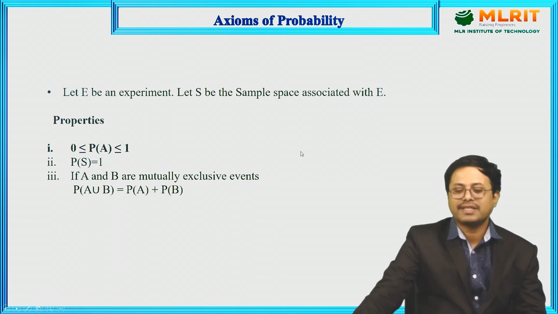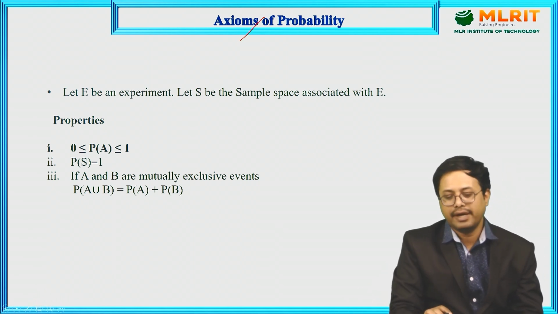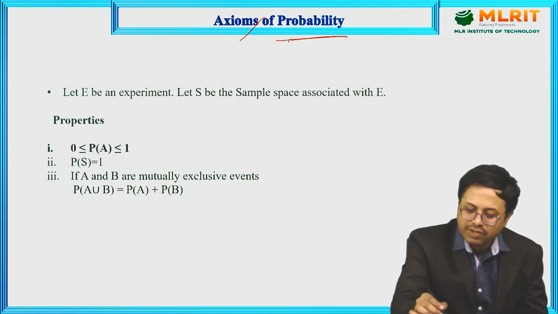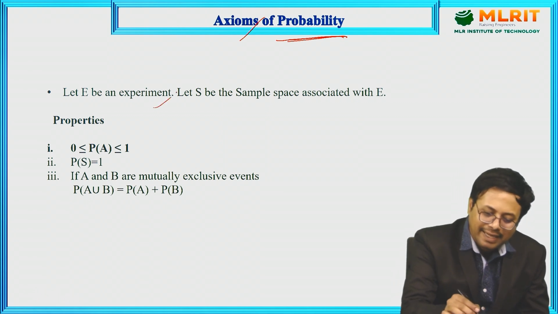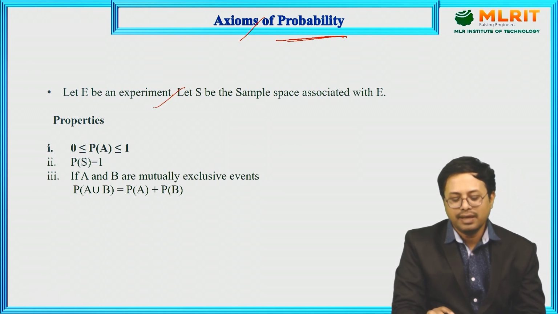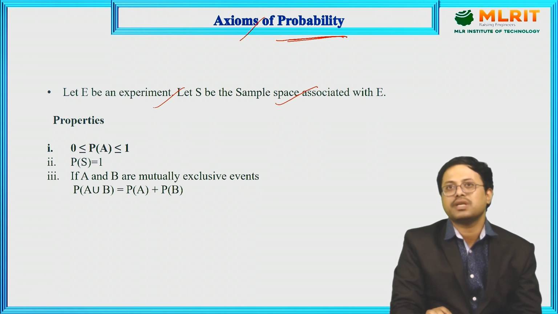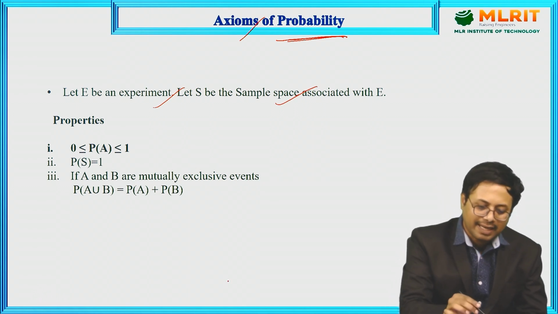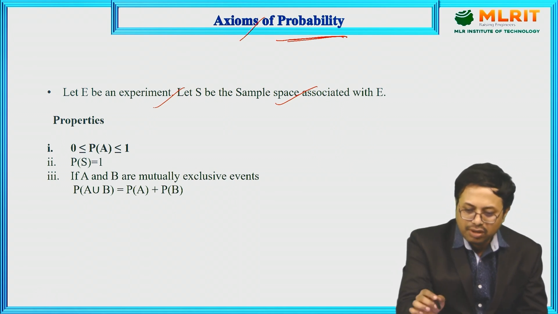What are the axioms of probability? Axioms are defined as the rules related to probability. These are the rules to satisfy the probability condition. Let E be any random experiment, and let S be the sample space associated with the random experiment. There are three conditions that must be satisfied; these are also called the rules of probability.